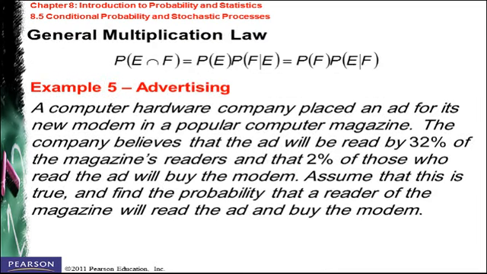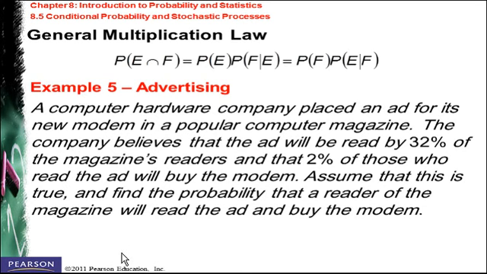There is a general multiplication law. It says that the probability of E and F is equal to the probability of E times the probability of F given E, or the same as saying the probability of F times the probability of E given F. We will see an example here that applies the general multiplication law.